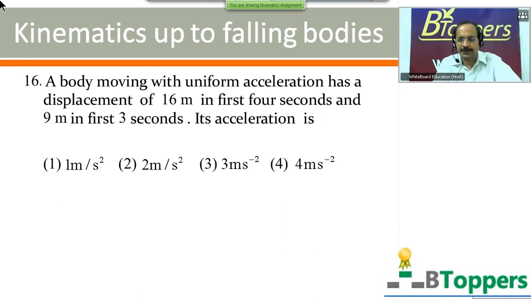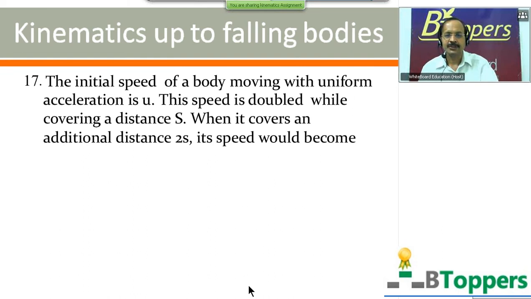You are given the multiple choice options also. This problem may not require much time. Come on, try the problem. So in case you require more time, you can take a pause and try the problem.